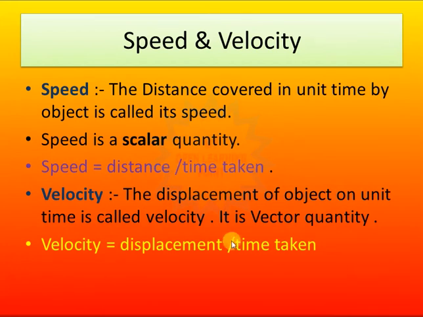Now the terms speed and velocity need to be known. Speed, in Hindi, is known as chal, and velocity is known as veg. Basically, the distance covered in a unit time by an object is called the speed. Basically, how speedily an object is changing, meaning how much distance is covered in unit time, is known as its speed.